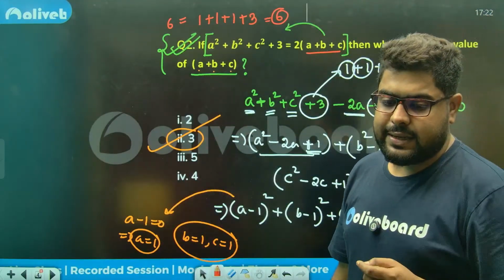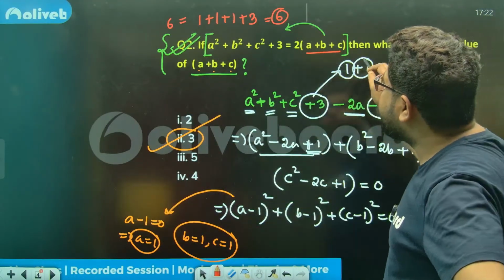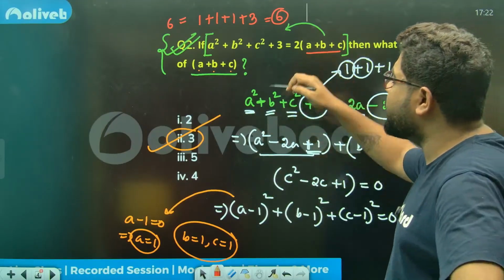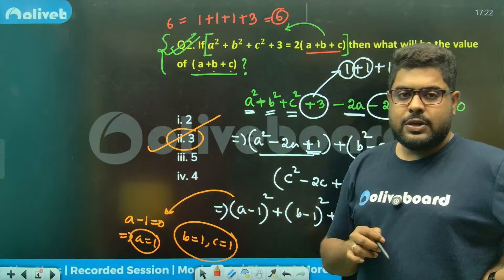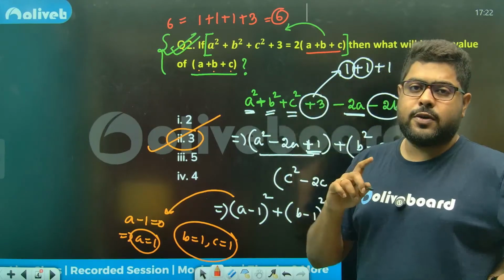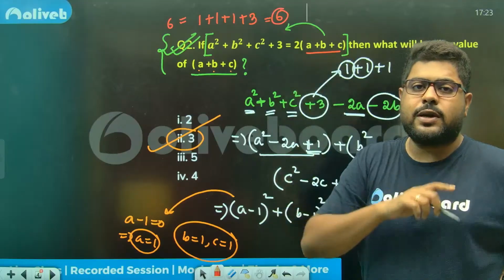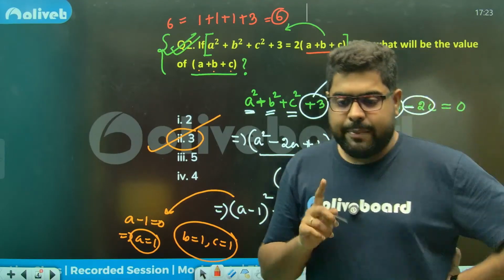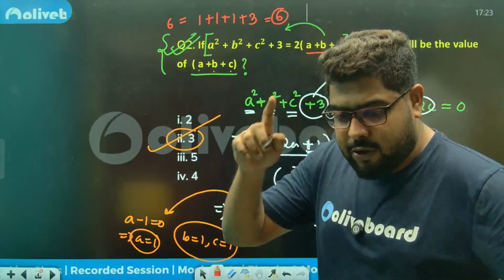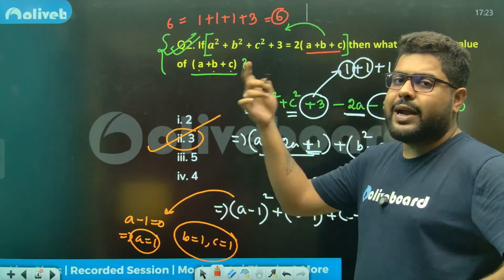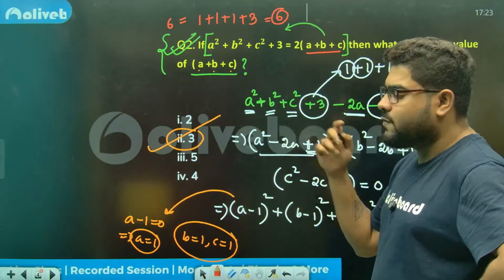So from the first line itself, we can say A equal to B equal to C equal to 1. Meaning we could go with value putting as well. But please understand, it might be working in this question, but there is no guarantee that it will work in every question. Where it will not work, where A, B, C will not be equal, what will you do there? Because this is tier 2, CBT 2, there is a strong chance you might get one of those questions in one of the shifts.